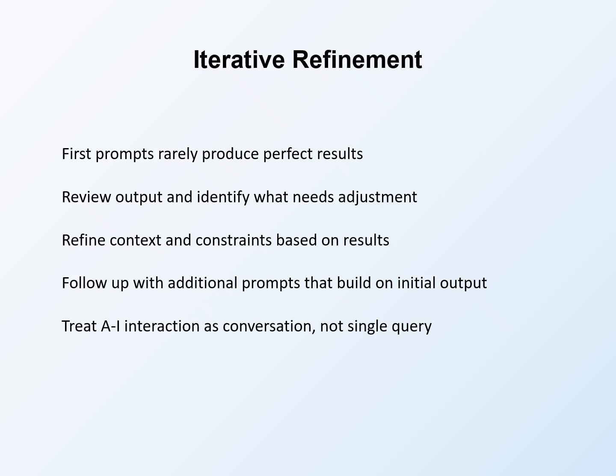Refine context and constraints based on results when initial output reveals gaps. If the output was too formal, add a tone constraint. If it missed important context, add that context. Results teach you what your prompts need.